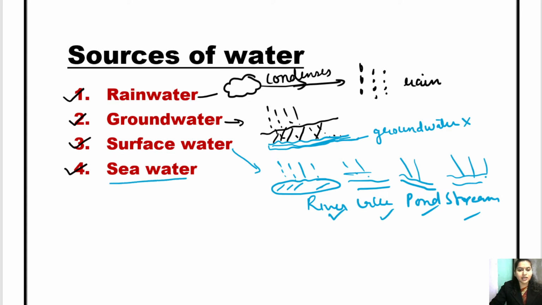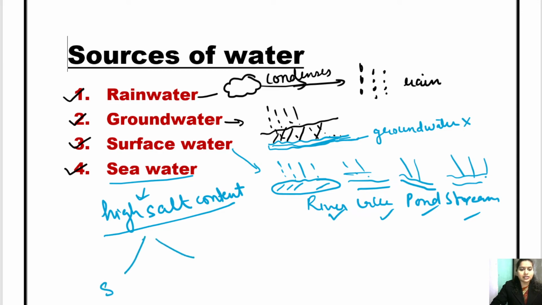Okay, seawater, the water which is high in salt content. Where is it found? It is found in seas and oceans. All right, so these are high salt content water, that is sea and ocean.